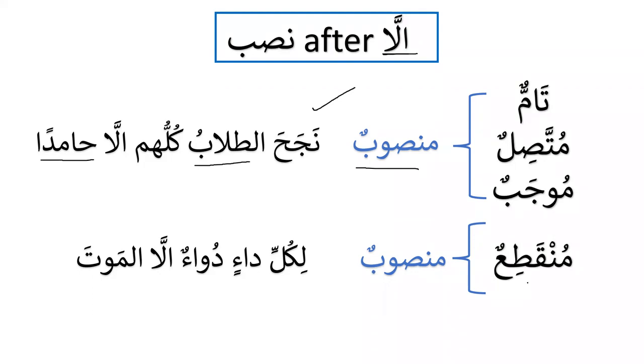And if the noun is munqati'un, it is disconnected, meaning the exception is disconnected from the one that has been excepted from, then it will also be mansub. For example, "likulli da'in du'a'un illal mauta." So we know that medicine and death are disconnected. It is tam, but it is munqati'un. So if it is tamun and munqati'un, it will be mansub. And when it is tamun, muttasilun, and mujabun, then it will be mansub.